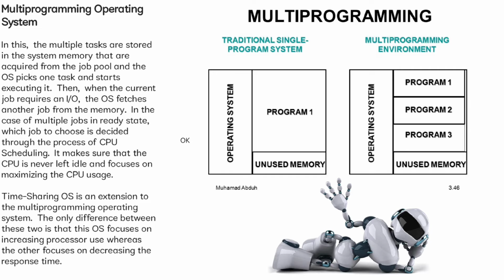Multi-programming operating system. In this, the multiple tasks are stored in the system memory that are acquired from the job pool, and the OS picks one task and starts executing it. Then, when the current job requires an I/O, the OS fetches another job from the memory. In the case of multiple jobs in ready state, which job to choose is decided through the process of CPU scheduling. It makes sure that the CPU is never left idle and focuses on maximizing the CPU usage.